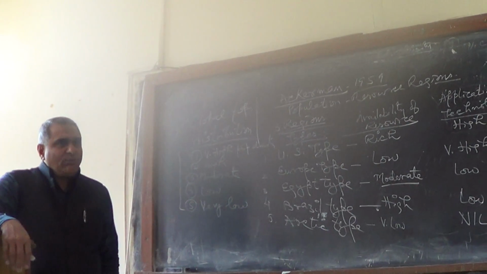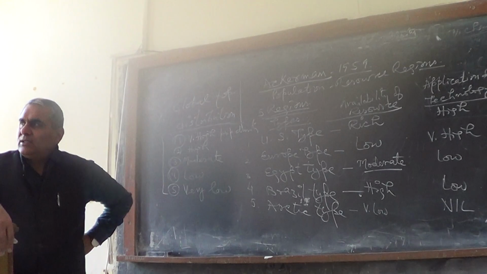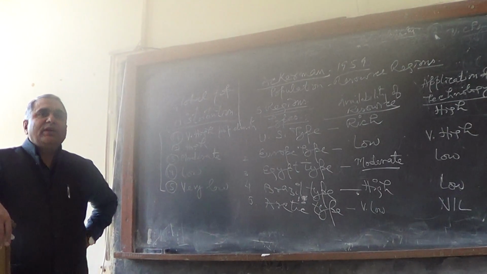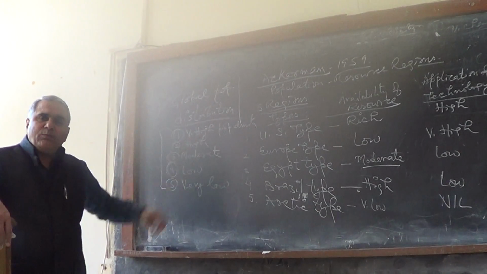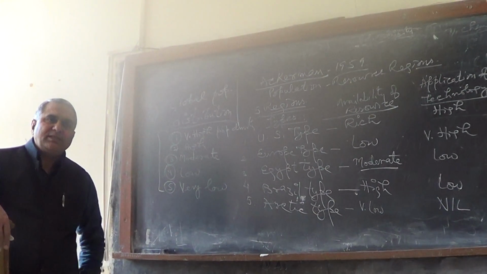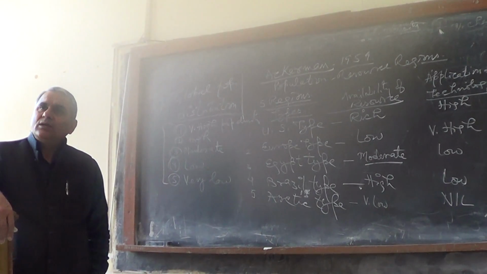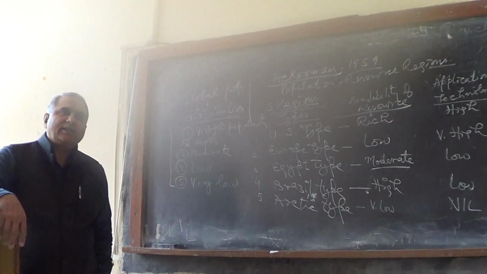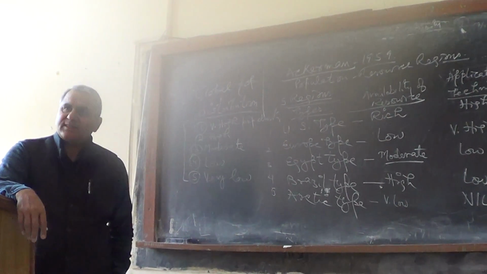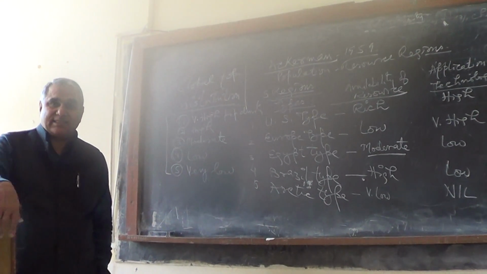Now come over to number 1, very high population density region. What are the very high population density regions in the world? They are basically where urban agglomerations are there around the urban centers. Urban centers are basically population islands.